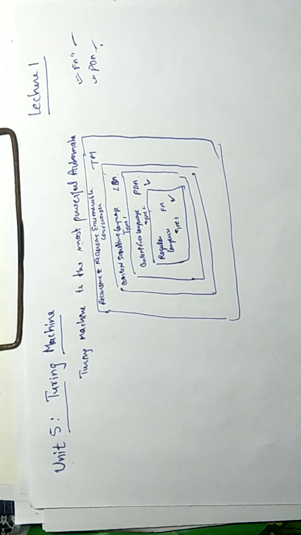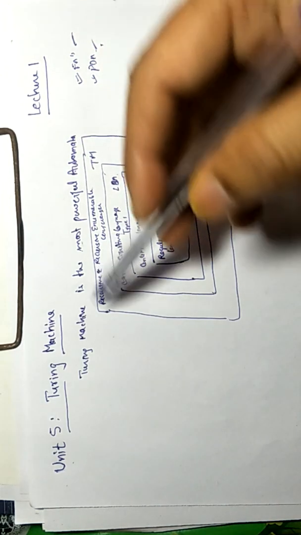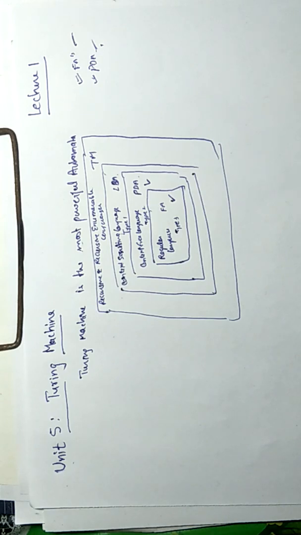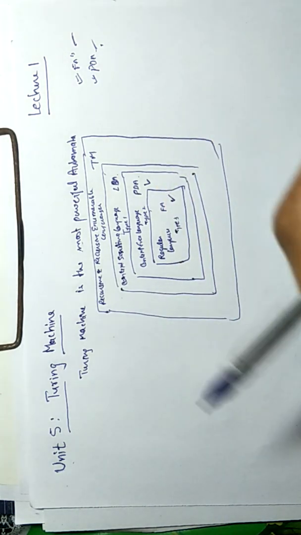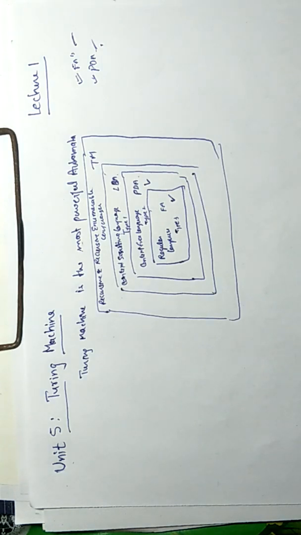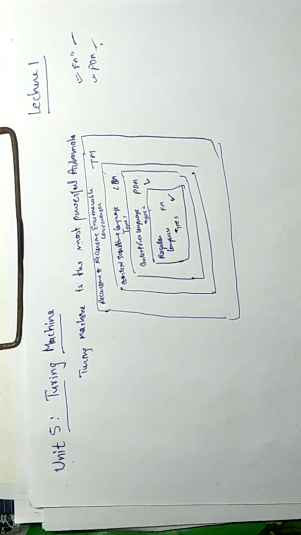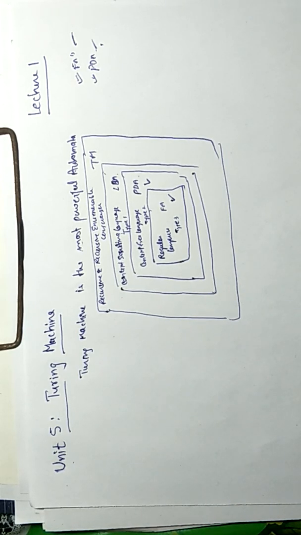So the Turing machine is the most powerful automaton, and you can design a Turing machine for any solvable problem. If there is a problem for which you have a procedure, an algorithm, some mathematical algorithm, you can design a Turing machine for that particular problem.